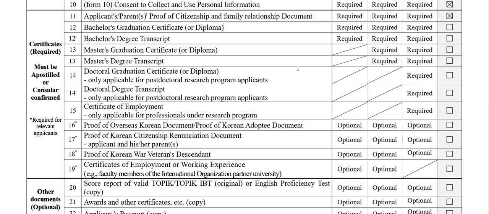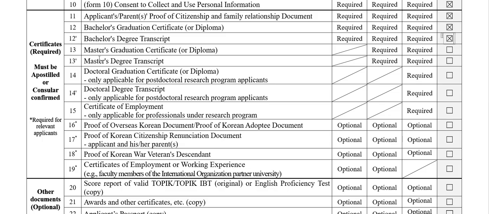I would say if you get it before June, it would be good, because you have to do the postal again on the degree certificate and your transcript, and you have to send it to NIIED. After, if you get a scholarship, they will extend the deadline, and within the deadline you have to submit your degree certificate. And for those who have already got your graduation certificate or diploma certificate, you can just submit it by postal. And the transcript, obviously, yes.